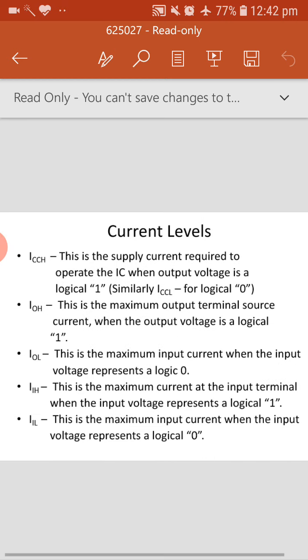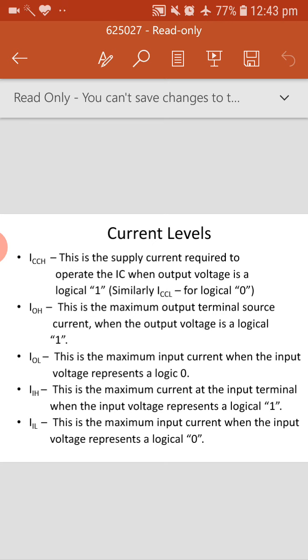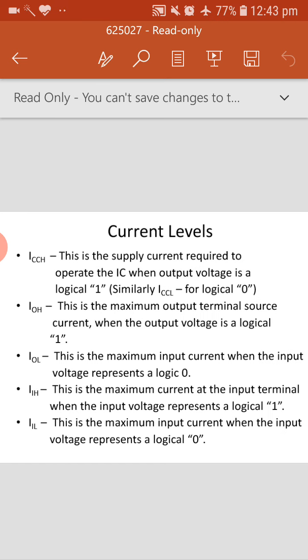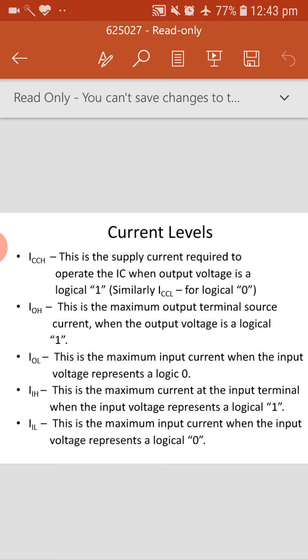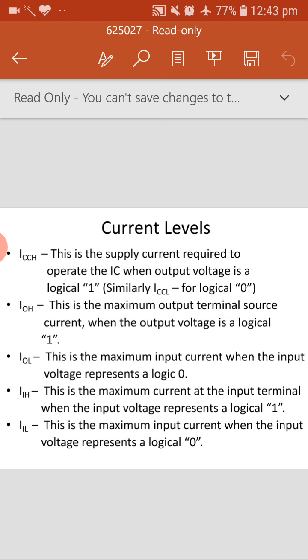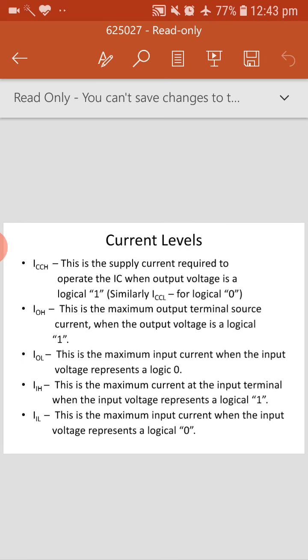Similarly, if you take the current levels, ICCH, basically we call it ICC only. This is the supply current required to operate the IC when the output is logical 1. Suppose an IC wants to send 1 at its output. What is the minimum supply current, the minimum current required from the power supply to operate properly? That we call ICCH. Similarly, if you want to send logical 0, that is ICCL, the supply current when we want to send 0.